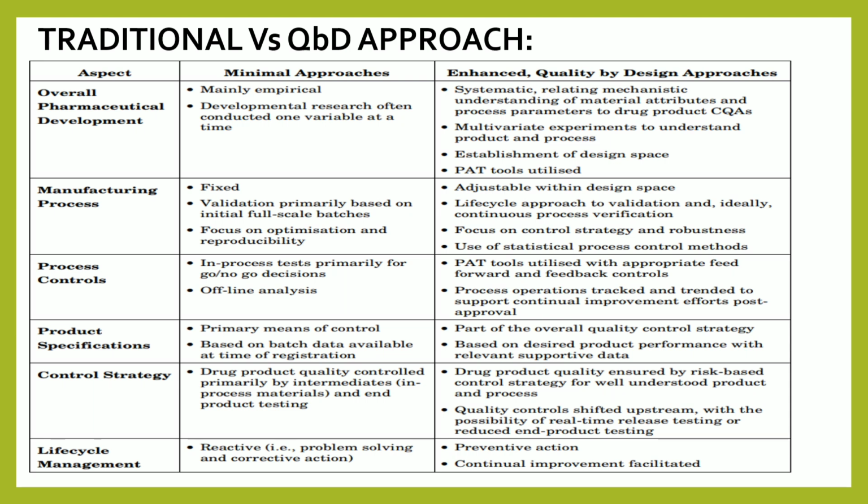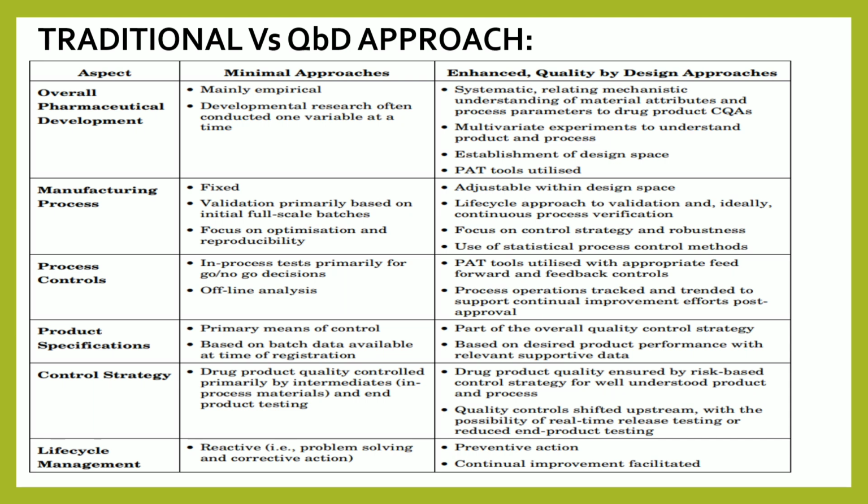Now we will see the difference between the traditional versus the QBD approach. The first aspect is overall pharmaceutical development. In the traditional approach, it is mainly empirical, and in the QBD approach, it is a systematic or holistic approach. It uses multivariate experiments to understand the product and process, with establishment of a design space.